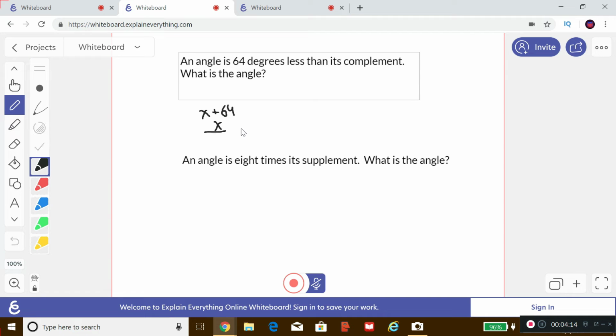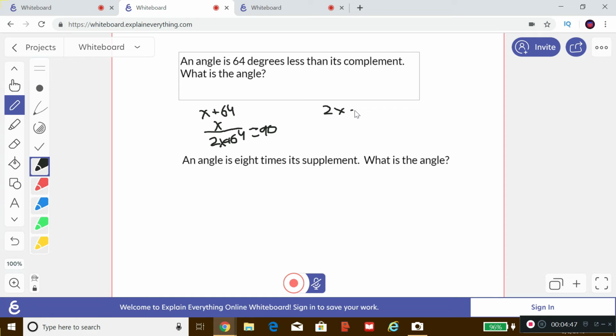So we have 2x plus 64 equals 90, right? Because all complements add to 90. Is this not brilliant? So guys, when you are in doubt, just set up an algebraic equation, see if that solves anything. So now we have 2x plus 64 equals 90. Subtract 64 from both sides. 90 minus 64 is going to give us